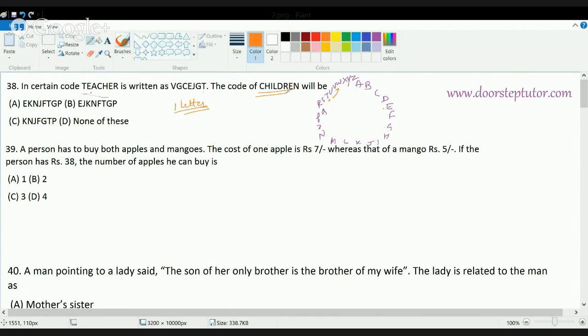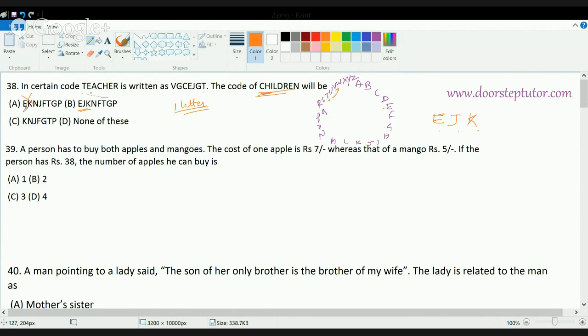So the same would happen with children. For C, it should be E. For H, I should leave I and then it should be J. Then for I, it should be K. Now don't keep on solving the question. Just look at the choices first. If I have solved the first 3 letters of the word children, I can say the first 3 letters should be E, J, and K. Now in which of the following choices can you say it's E, J, and K?